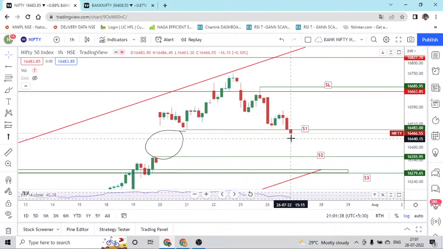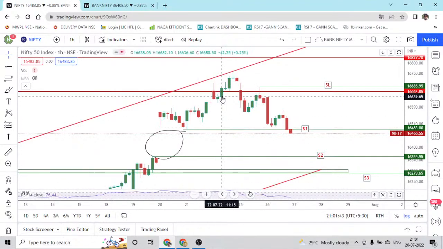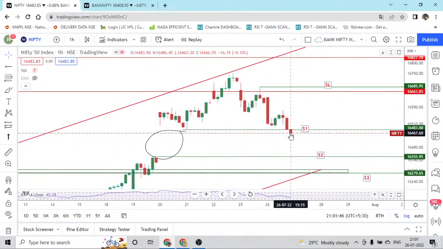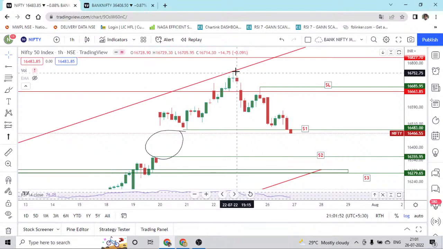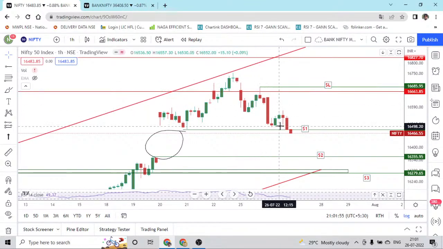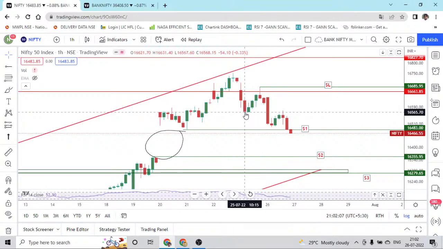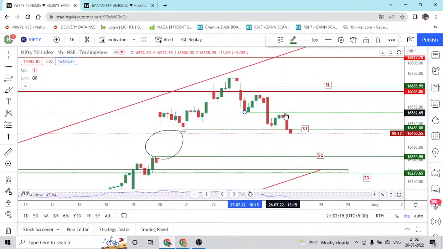Always the market will give a structure, and only then it will make the next move. The structure is already formed. So far the structure was an uptrend, and right now a downtrend structure has started forming after making a top of 16,752. This is high, this is low, lower high, and lower low. Again what should happen is it should make a lower high, and that number is 16,572. This is the level it has to go and retest, and that is what has happened today. If you put a line here, definitely that will match.